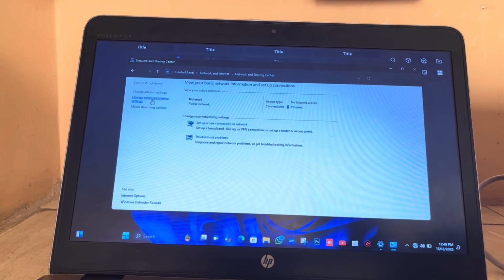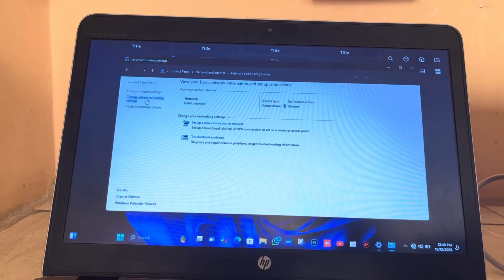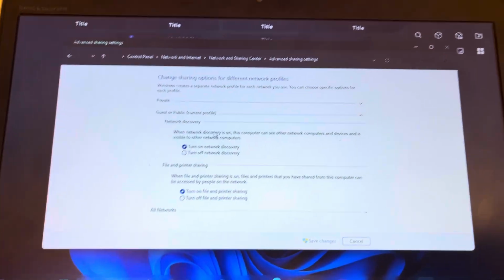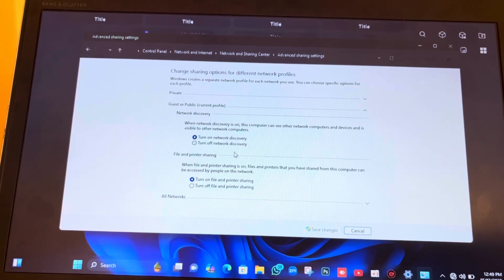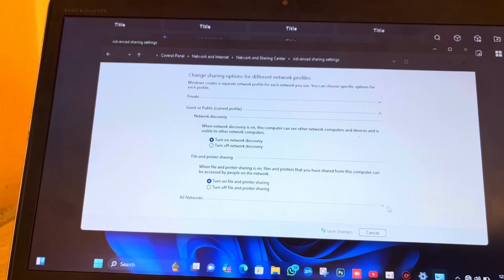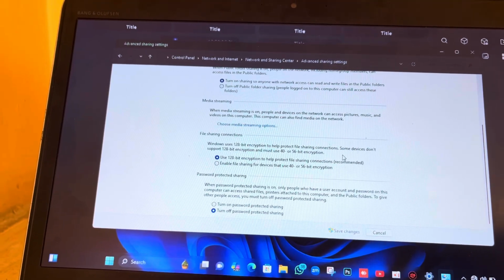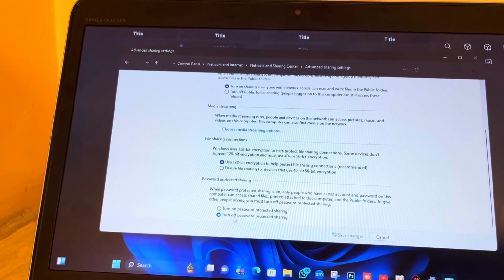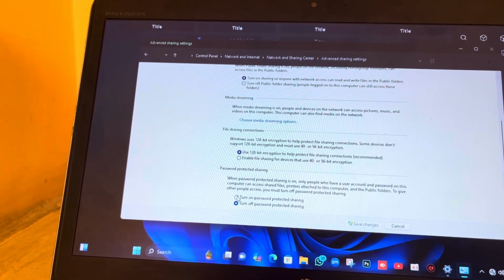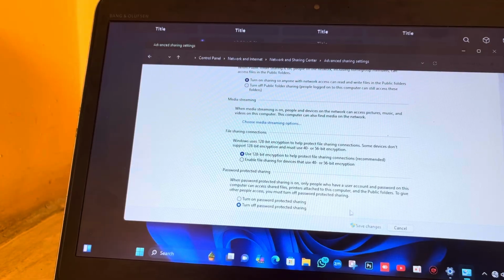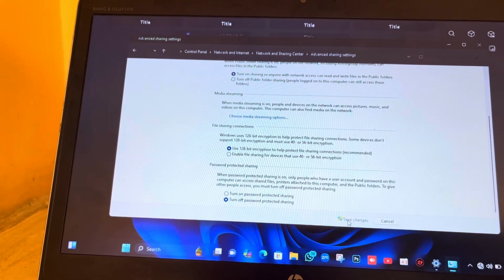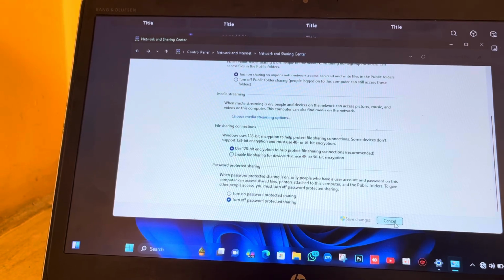Then you will go to change advanced sharing settings. Here you make sure you turn on network discovery, and then you turn on file and printer sharing, and then lastly you turn off the password protection sharing, and then you save changes. But it's already done. Once you do it, you save changes.